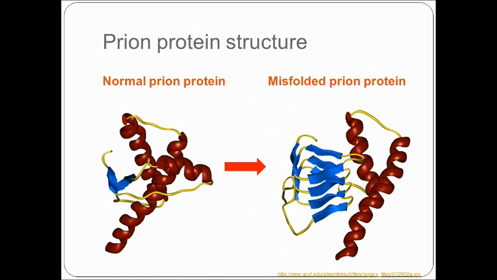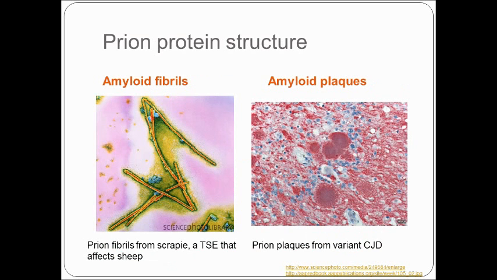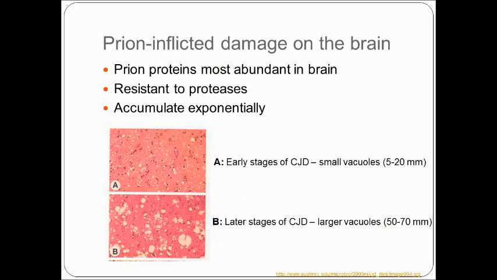Prions are able to convert a specific type of protein, known as prion proteins, from the normal form to an infectious misfolded form through contact. The normal form of the prion protein is rich in alpha helices, while the misfolded form is rich in beta pleated sheets. These prions aggregate into insoluble threads of protein known as fibrils, which then accumulate to form plaques. Prion proteins are found most abundantly in the brain, so the brain and the rest of the nervous system are hit the hardest by the disease.